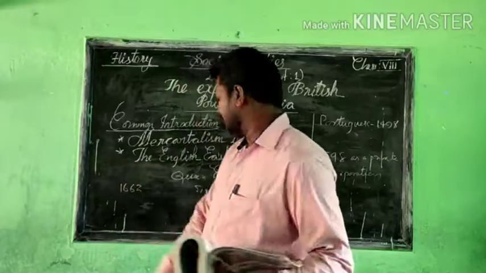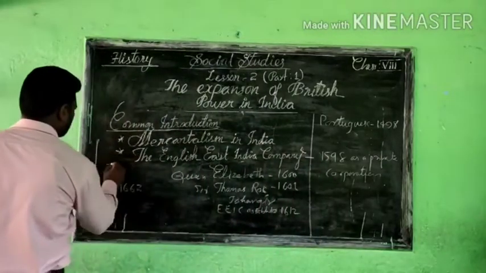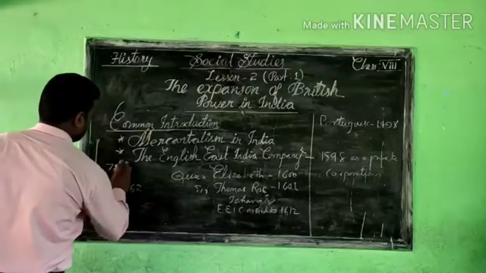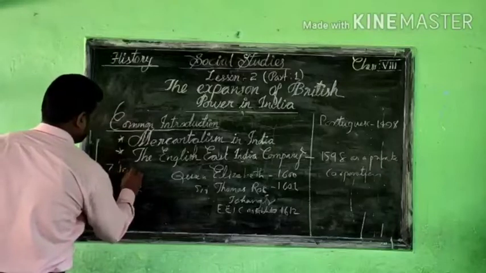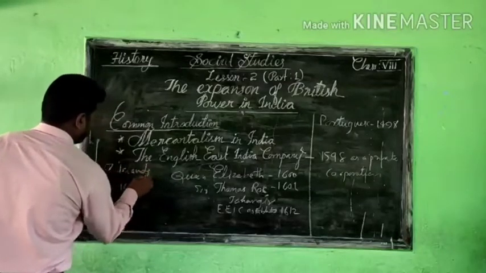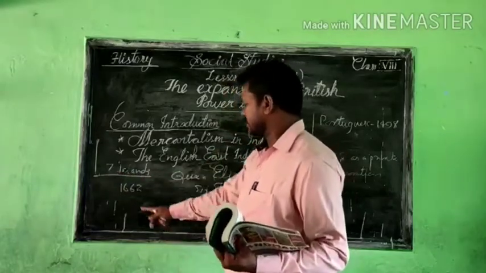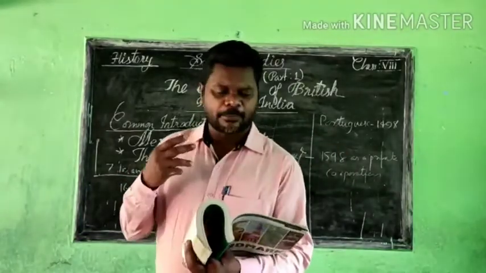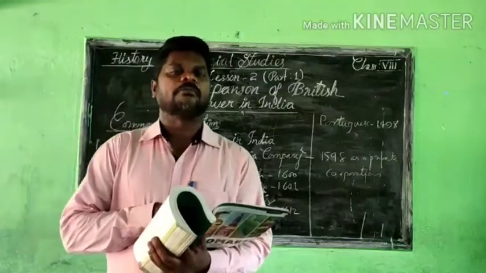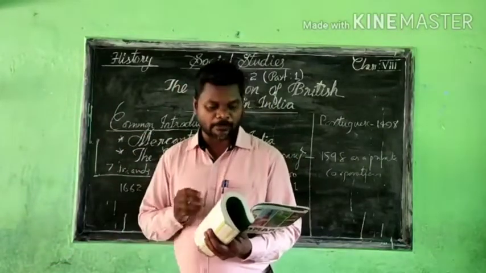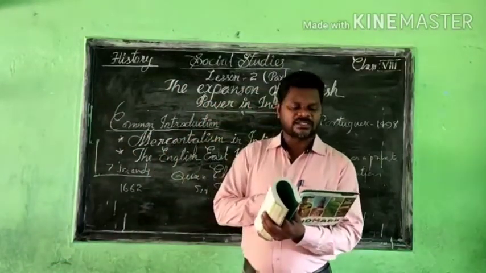There are 7 different islands in Mumbai. In 1662, these 7 islands situated in Mumbai came to King Charles II.